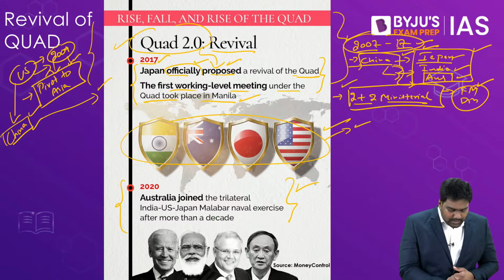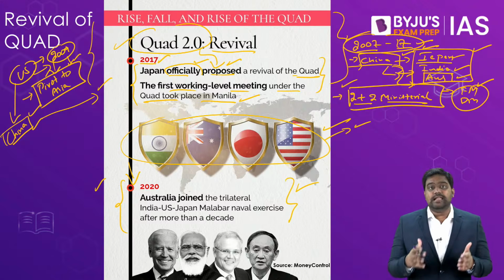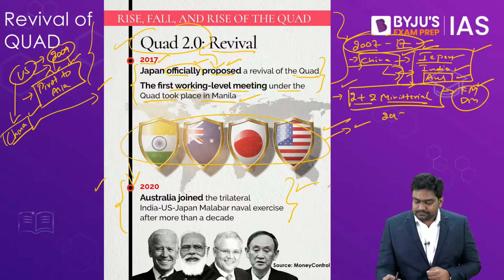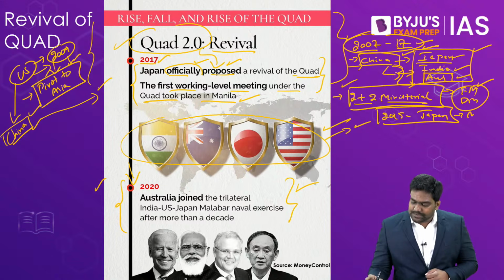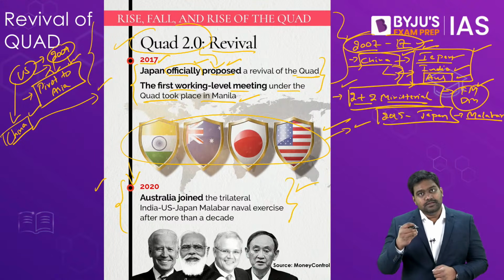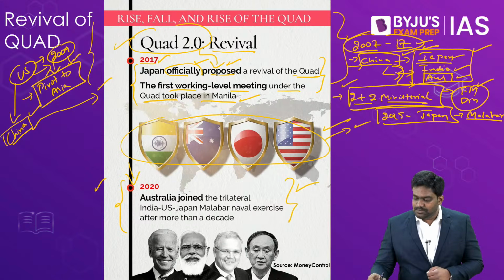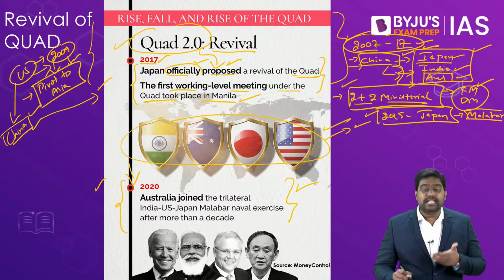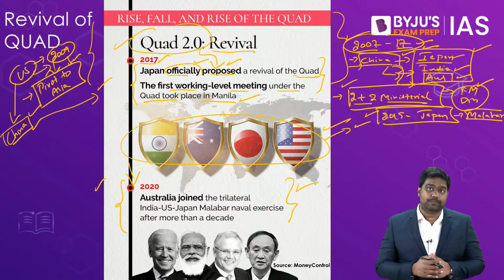Very soon, India revived the multilateral Malabar exercise. In fact, in 2015 itself, Japan was invited back by India to participate in the Malabar naval exercise. As China kept increasing tensions with India and Japan, India brought Japan back into the Malabar naval exercise. So now Malabar had already become a trilateral naval exercise between India, US and Japan.